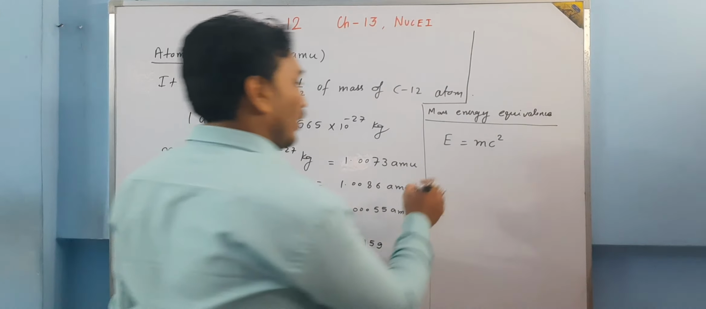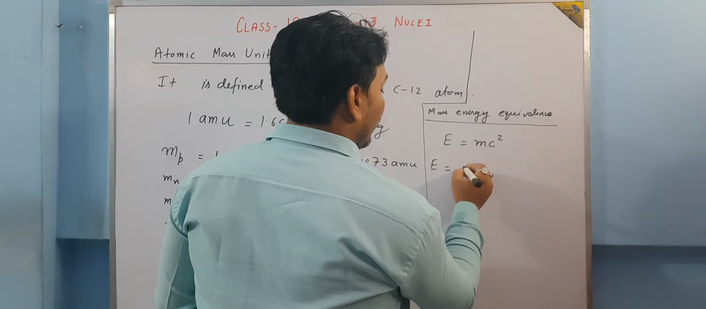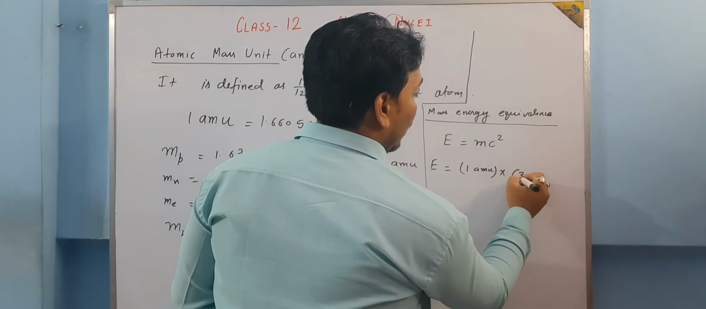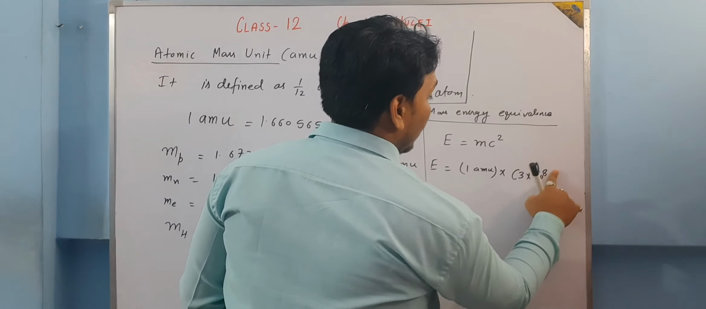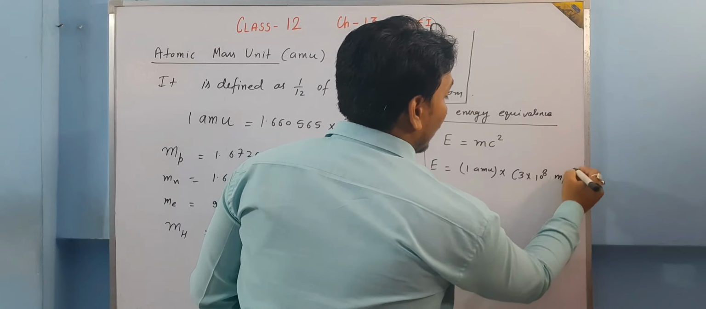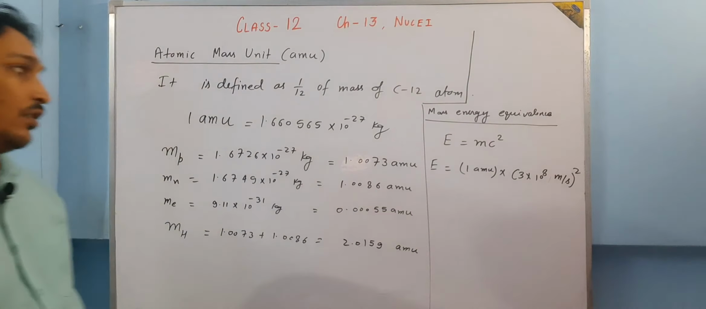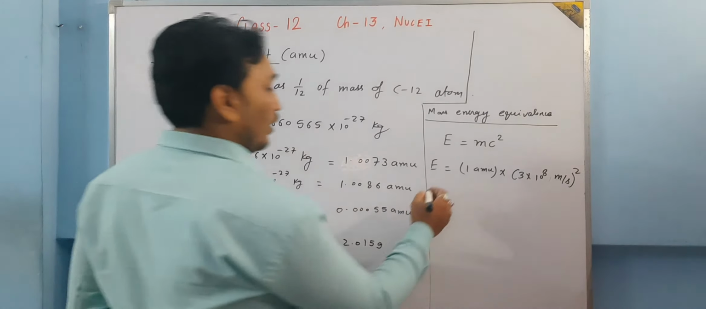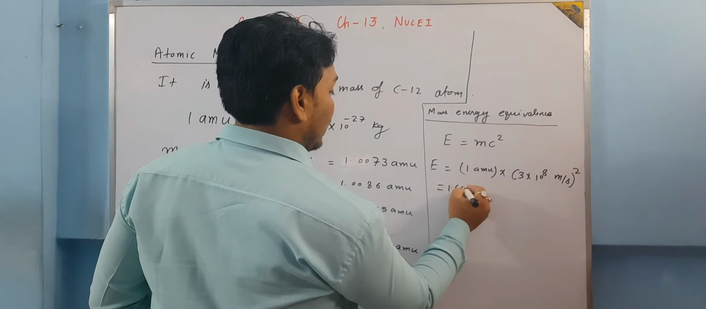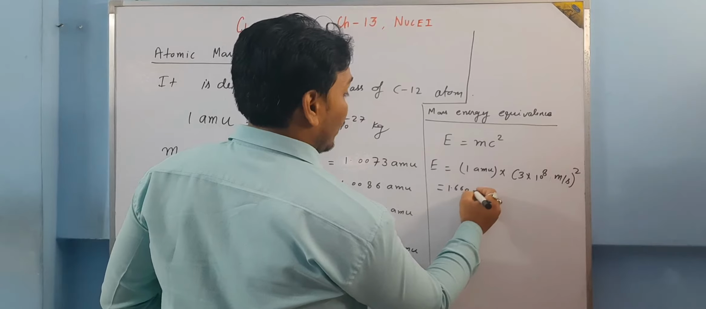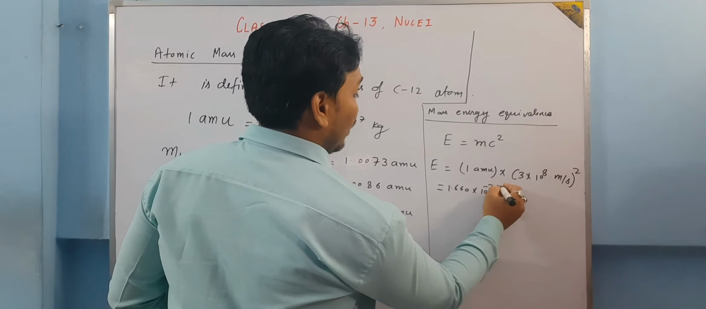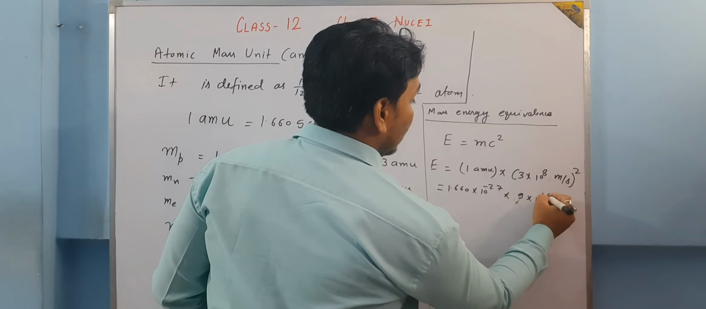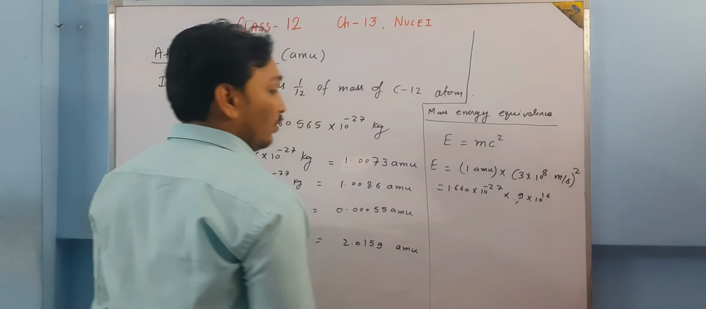Let us see what we are going to have. E is equal to 1 AMU multiplied by the square of 3 into 10 to the power 8 meter per second. Now we have to convert that AMU into kg so that we can multiply it. All the units will be in SI only. So we are going to have 1.660 into 10 to the power minus 27 into 3 threes are 9 into 10 to the power 16. 10 to the power 8 squared will become 16.